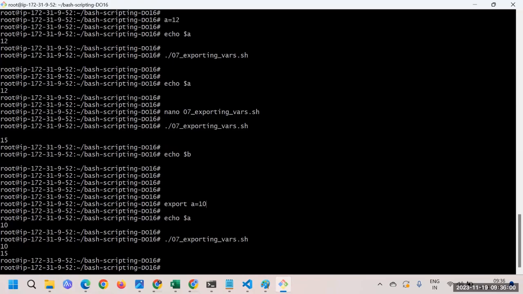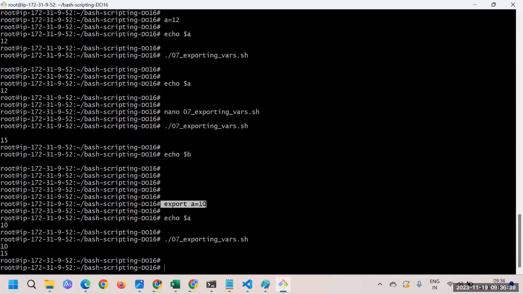What is the conclusion here you have to take? Whenever we export the variable, only then can our child processes access the variable. If we are declaring any variable globally and a child script wants to access that variable, we need to export it. Without export we cannot access that variable. So always remember this.